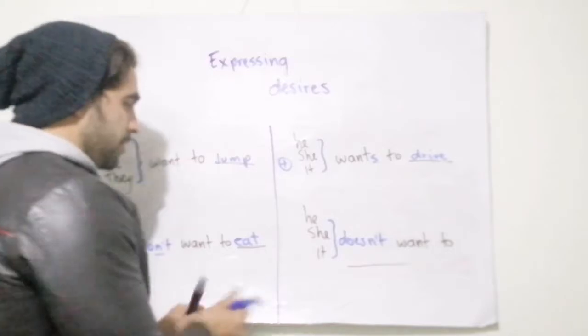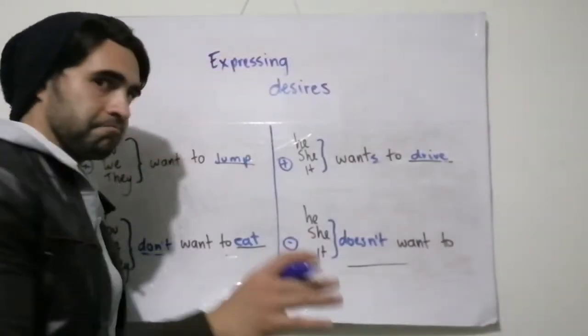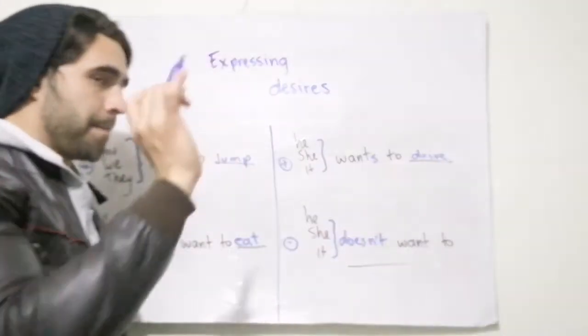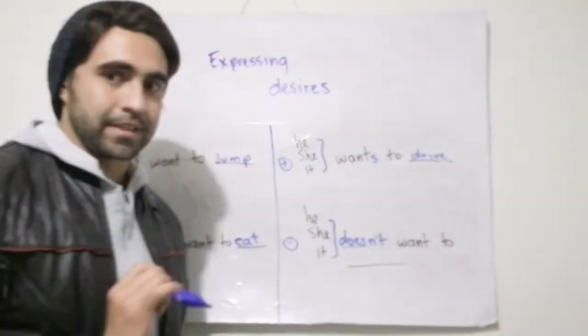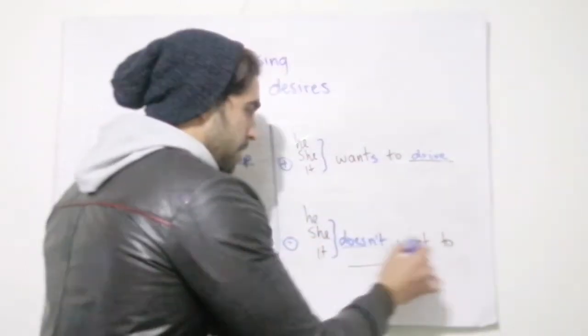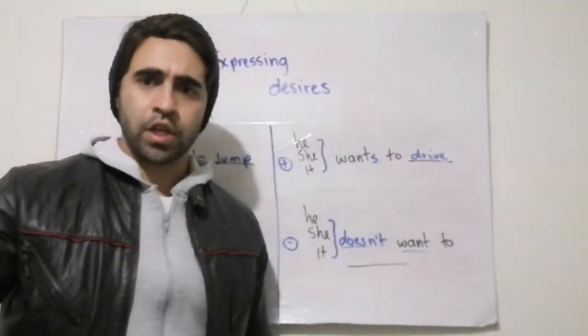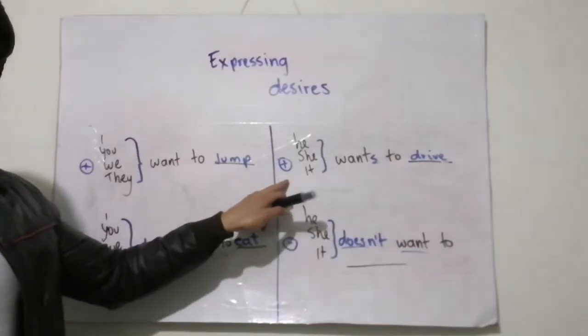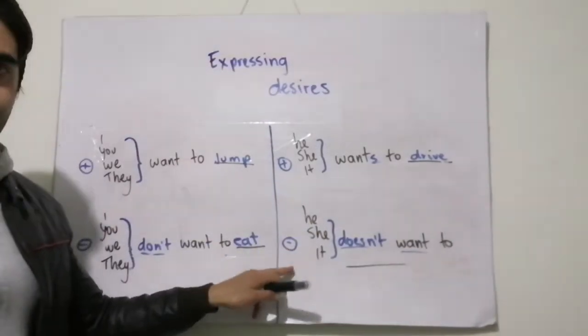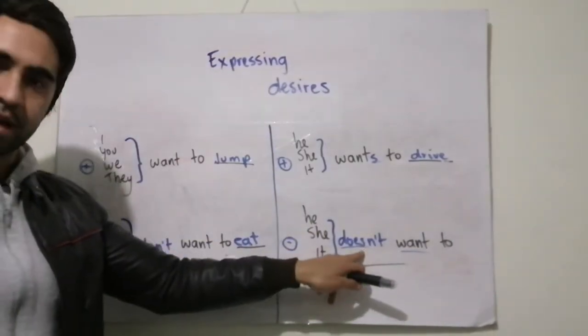And in the negative form, basically the same again. But the difference is that here we use doesn't, and the verb remains the same. We don't change the verb. The only moment where we change the verb is in the positive form. In the negative form, it's not necessary because we have the auxiliary.